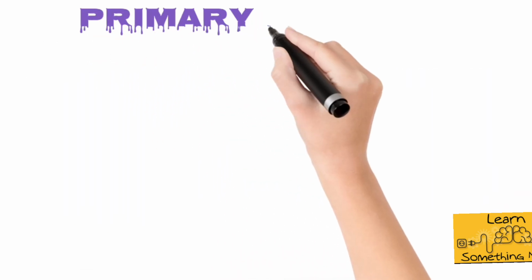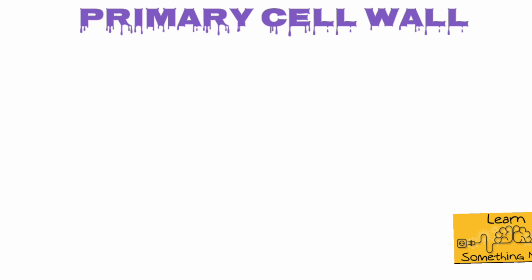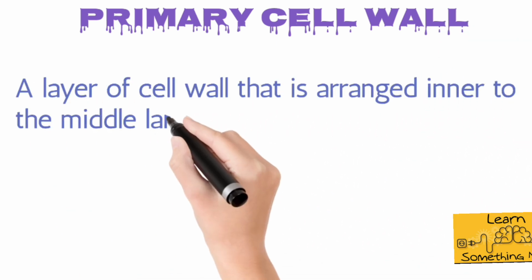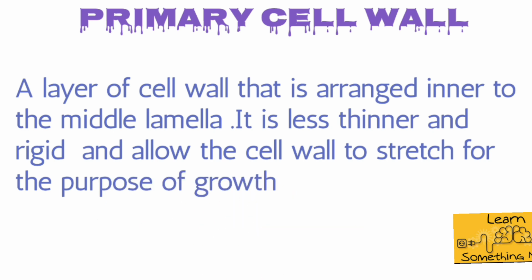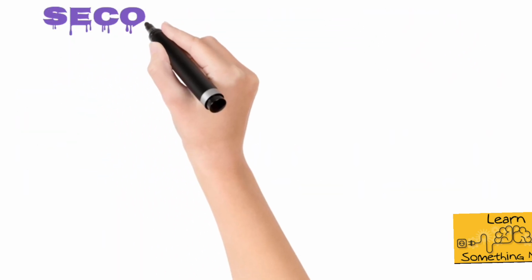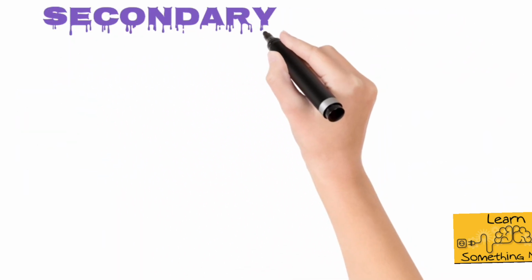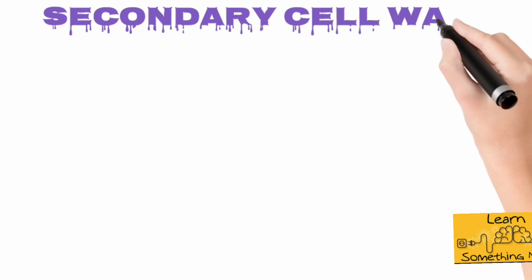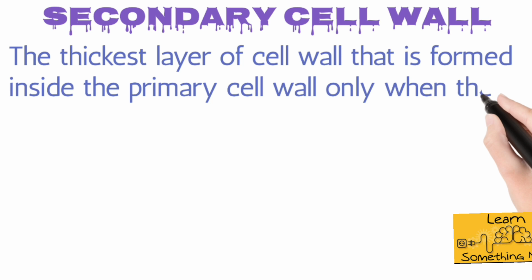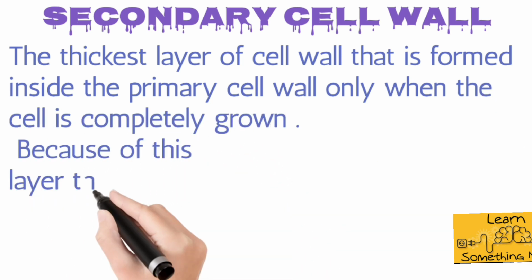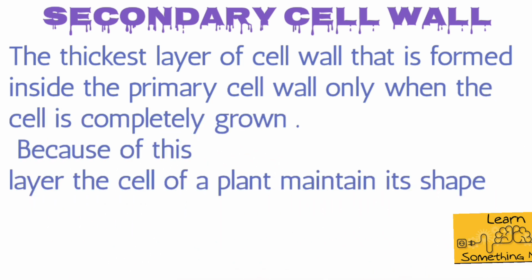So let's try to understand what the primary cell wall is. The primary cell wall is also a layer of the cell wall that is found inner to the middle lamella. As it is thin and flexible, it allows the cell wall to stretch for the purpose of growth. Once the cell is completely grown, the thickest layer of the cell wall, that is the secondary cell wall, is formed. The secondary cell wall is formed inside the primary cell wall, and because of this layer only, the cell is able to maintain its shape.